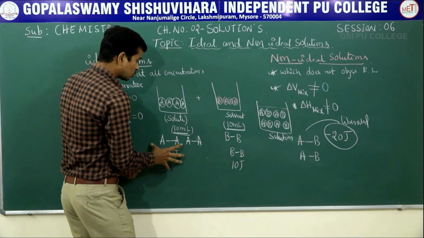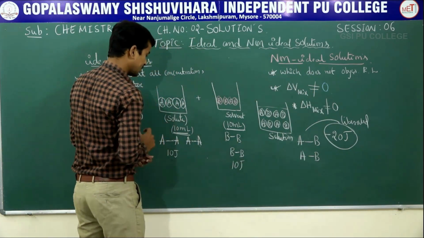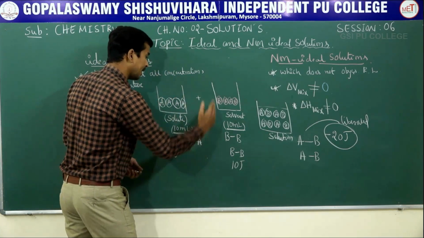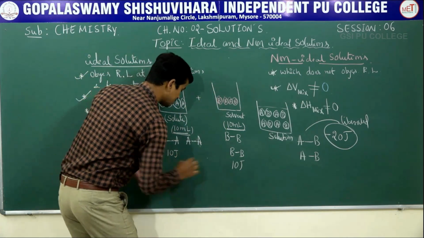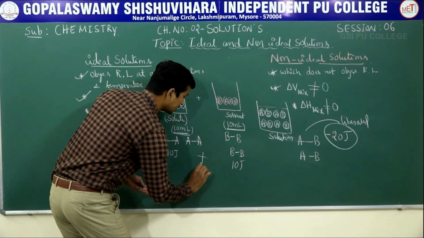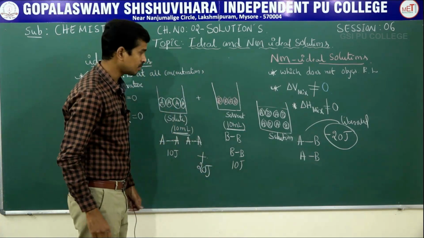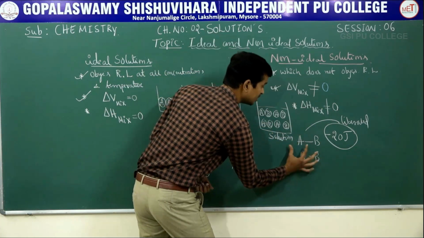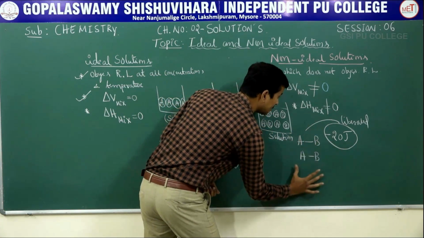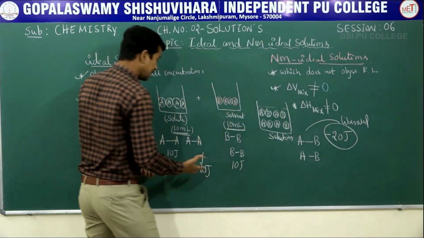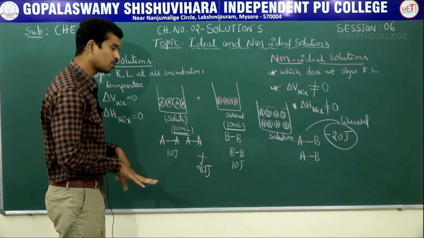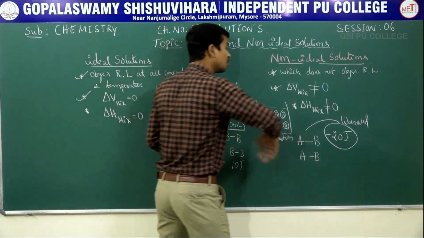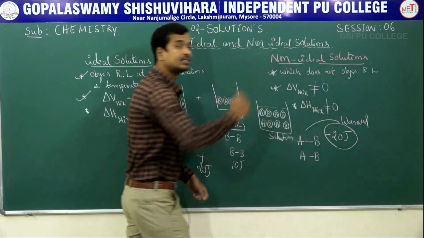Clear? The total energy required to break the AA and BB bond is 10 plus 10, how much? 20 joules. At the same time, the amount of energy liberated on formation of a new bond AB is 20. Means heat absorbed is equal to 20 joules and heat liberated is also 20 joules.